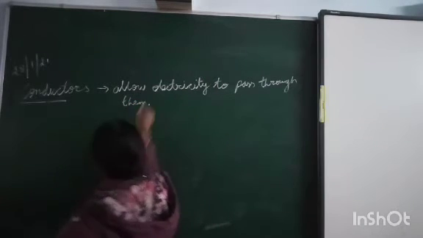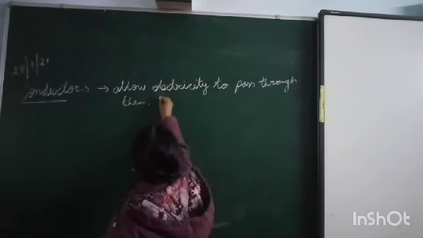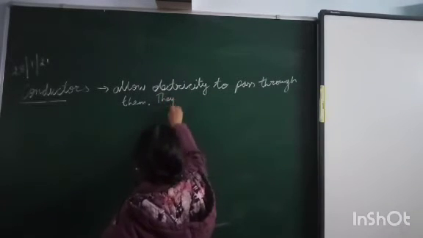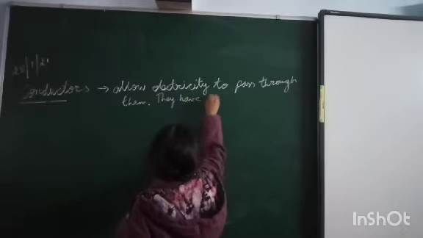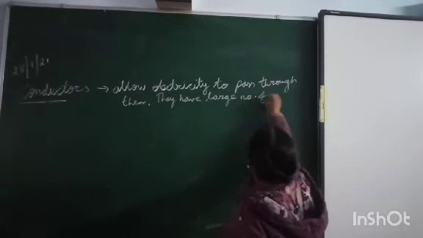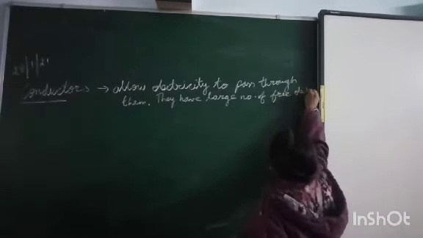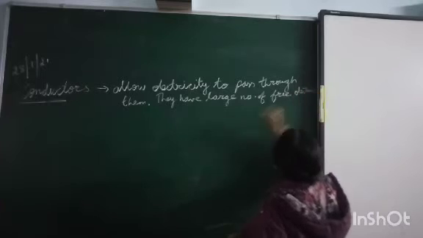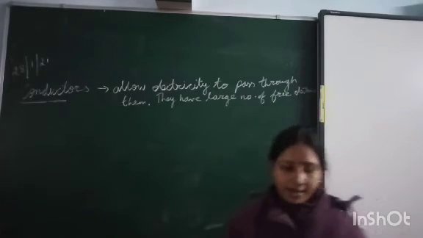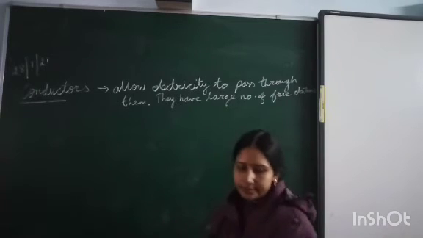And why do they allow electricity to pass? Because they have a large number of free electrons. If they have a large number of free electrons, they will conduct electricity.